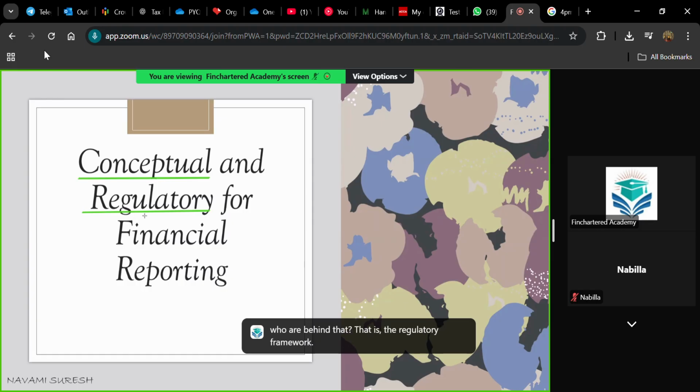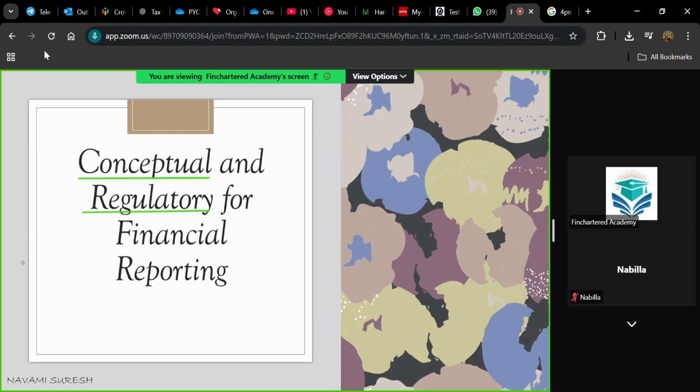The regulatory framework is simply a body who lays down these rules and regulations based on accounting. And conceptual framework is the book. It is a guide that helps you to refer to all rules and regulations regarding accounting standards. So when it comes to the financial reporting examination, I can say that this is the least tested part. In FR, you have so many things to learn, and this conceptual and regulatory framework part is least tested.